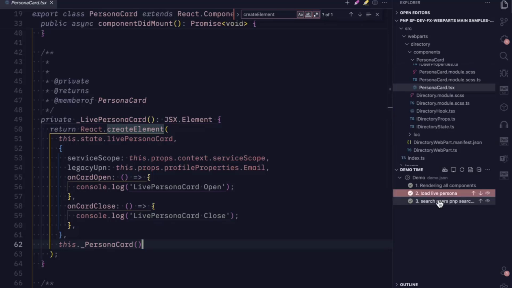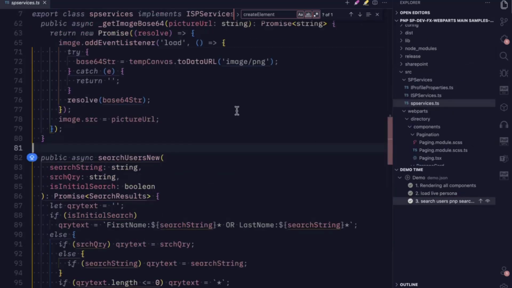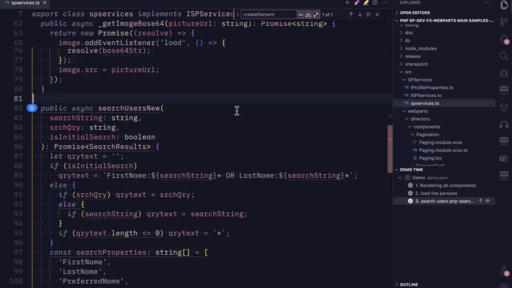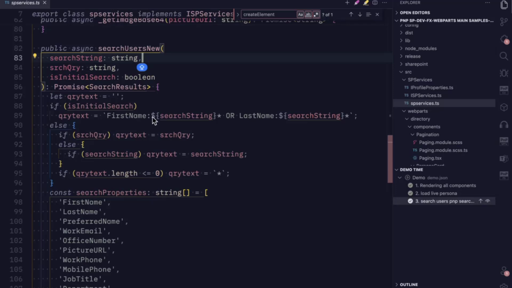So lastly, as I mentioned, we are using the PnP search method. We are actually taking 3 parameters here. The first is the search string itself, meaning the alphabet. For example, in the initial load, it starts with the alphabet A, and at that time it returns some user details. So it is using this search string.